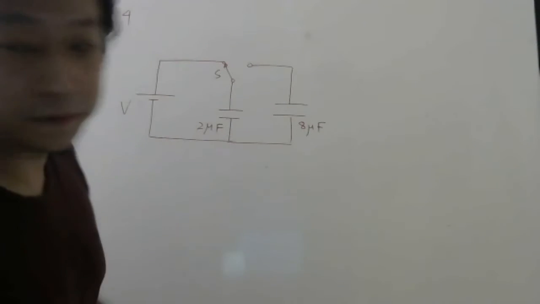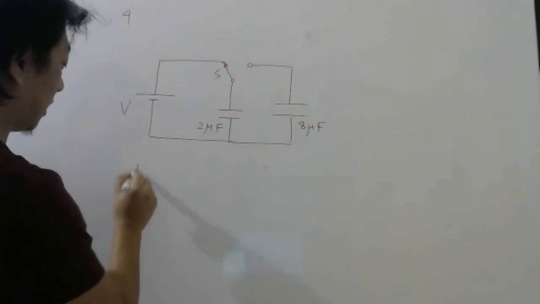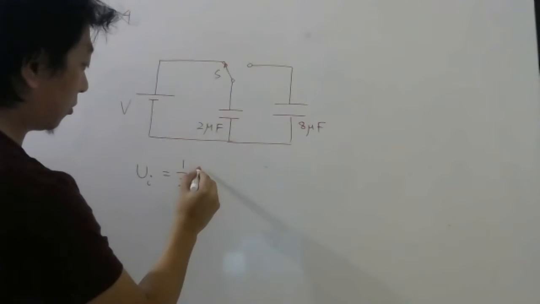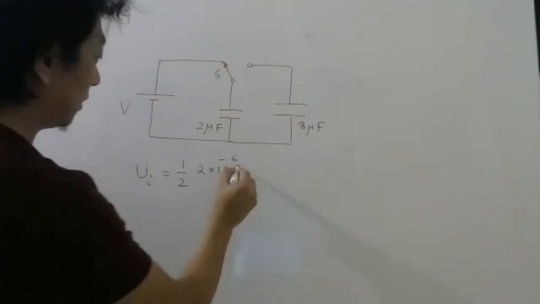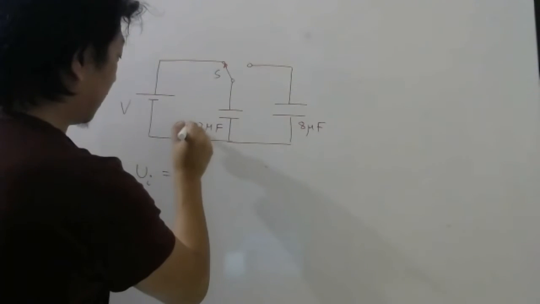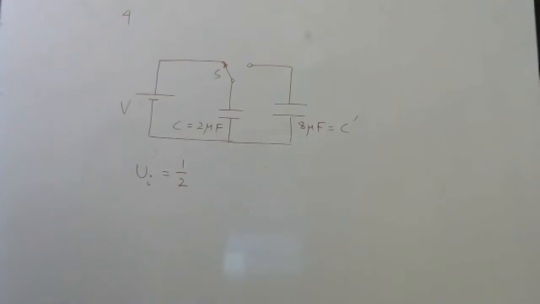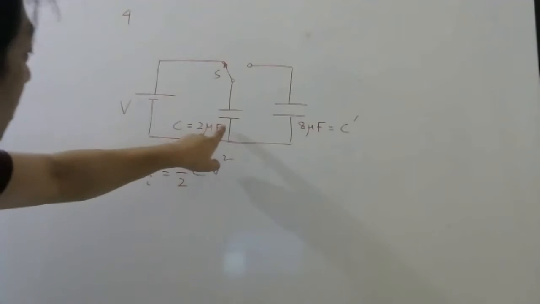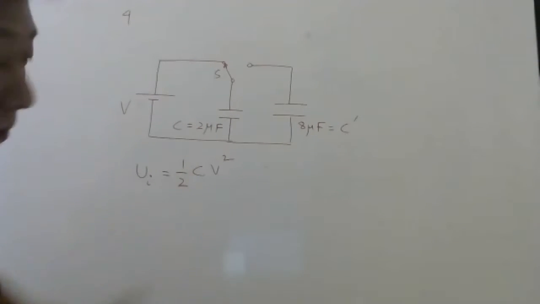Now look here, everybody. Initially, the capacitor is connected to this voltage. So what was the initial energy stored? Half C, where C is 2 microfarad. Let me write this as C and this as C dash. So what is the initial energy stored? Half C V square. Initially this capacitor is connected to this battery. So this is the initial energy stored.